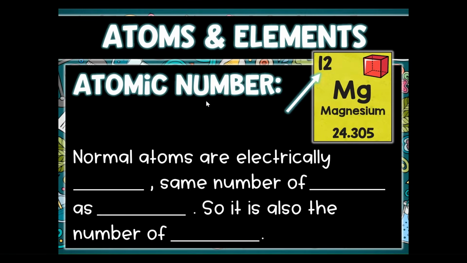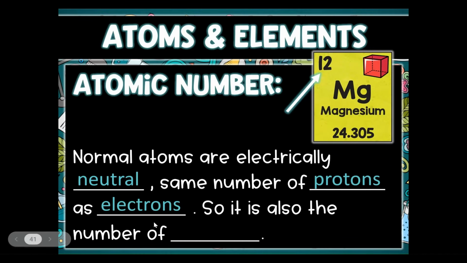So a little bit more about atomic number. Normal atoms are electrically neutral, meaning that every box on the periodic table, for the most part, is electrically neutral. That means they are not unstable, they are completely neutral. So they have the same number of protons as they do electrons. That's another trend on the periodic table. So it is also the same number of electrons. This is what I mean.